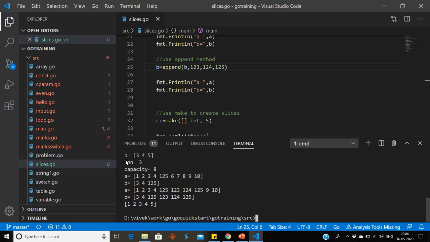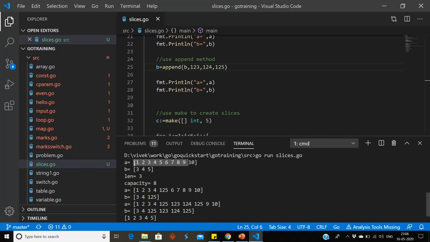So if you will see, A from 1 to 10, B 2 to 5, so it has taken 3, 4, 5, length is 3, correct, capacity is 8, because from here 8 elements are pending.